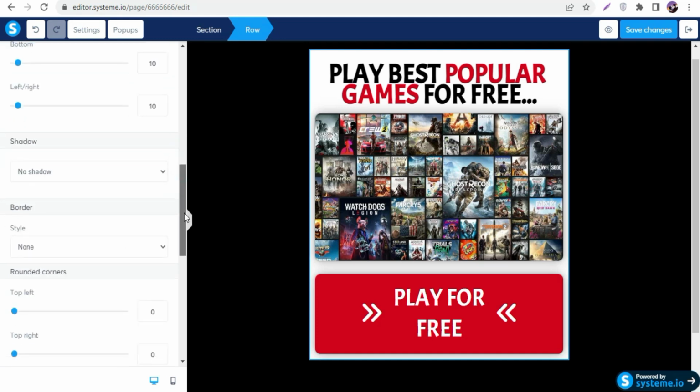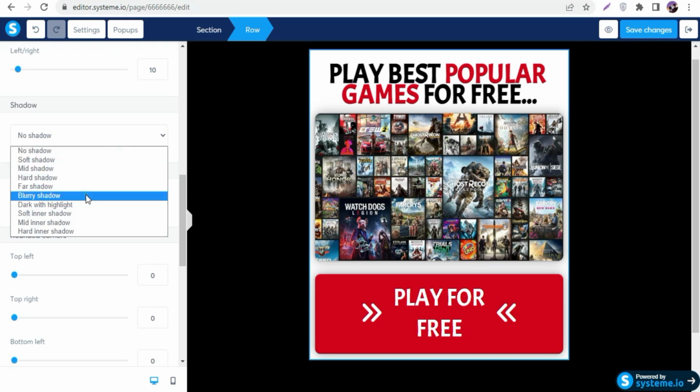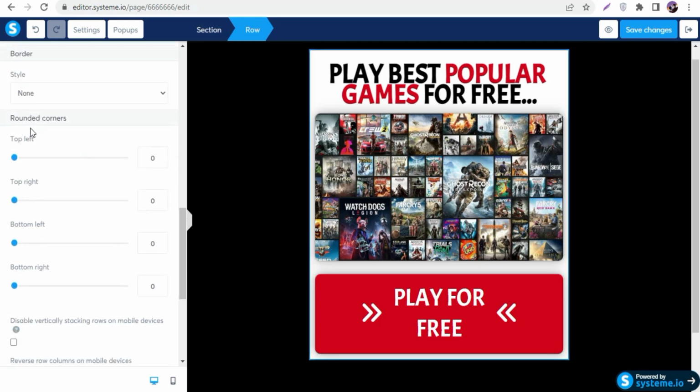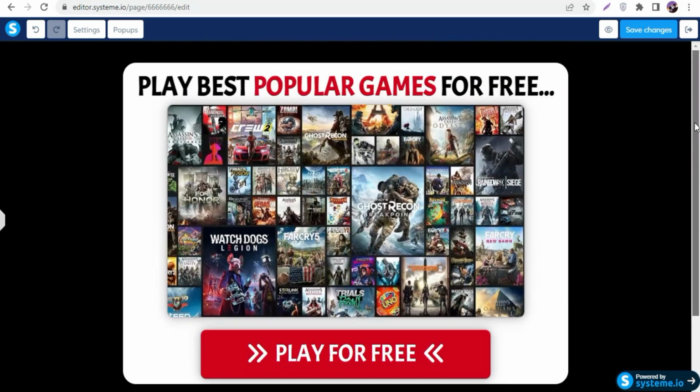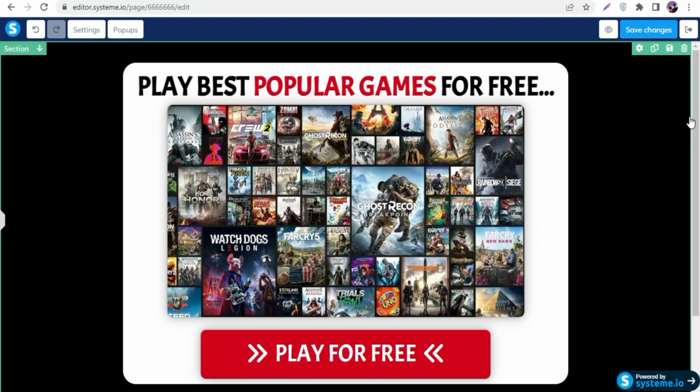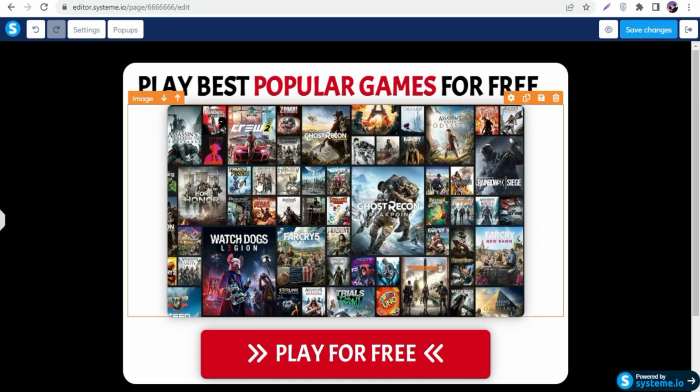So what I'm gonna do is rounded corners. First I'm gonna add a shadow, and scroll down, and you guys can see rounded corners means these edges. Basically I'm gonna go with like 25. So you guys can see I added all these edges as 25, and now you guys can see this is how my landing page looks like. It's a completely super simple landing page, and it looks really good, neat and clean and basic.